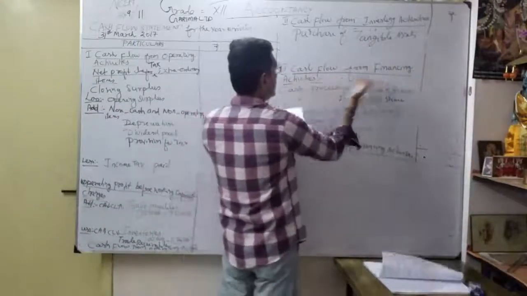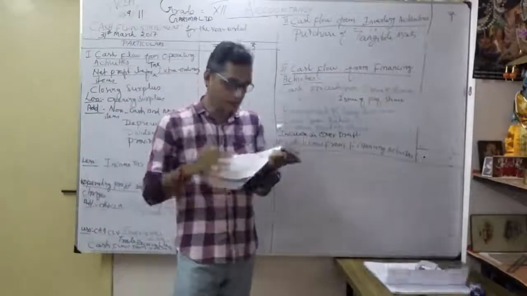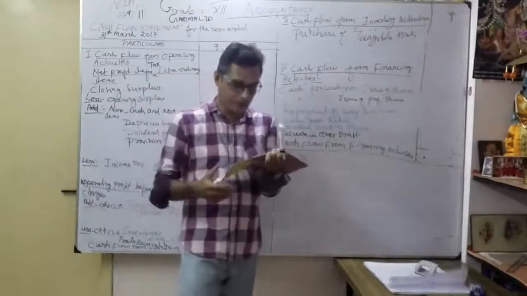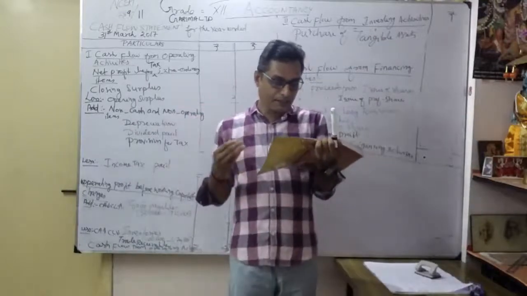Thereafter, cash flow from financing activities. Similarly, you want to open all three activities. Okay, now we will go through this problem one by one in the same manner. See, in our problem they have given the balance sheet, shareholders' funds.